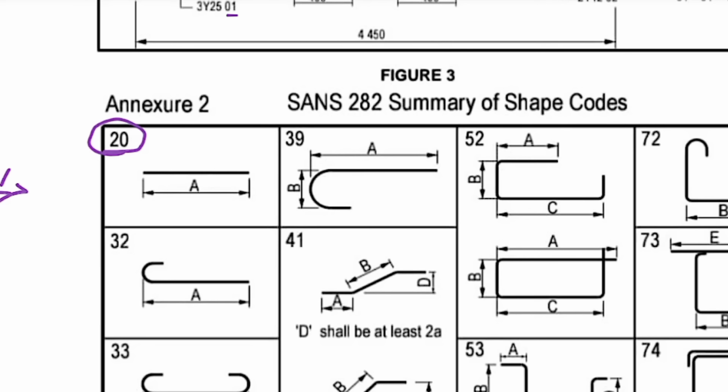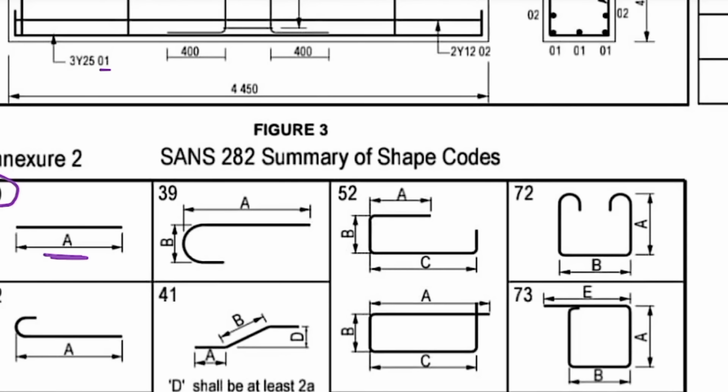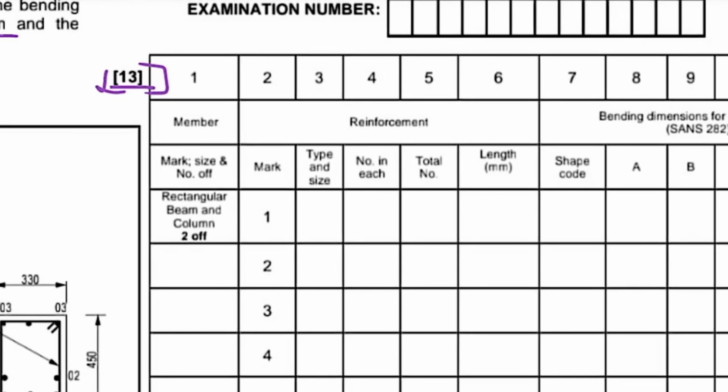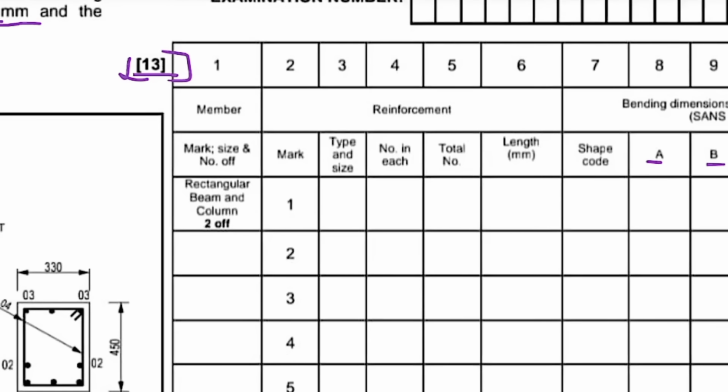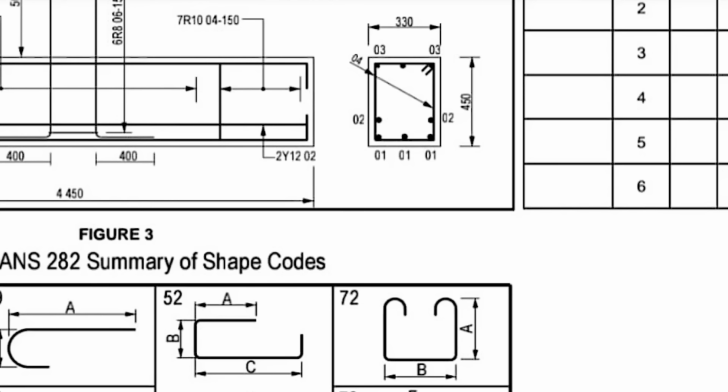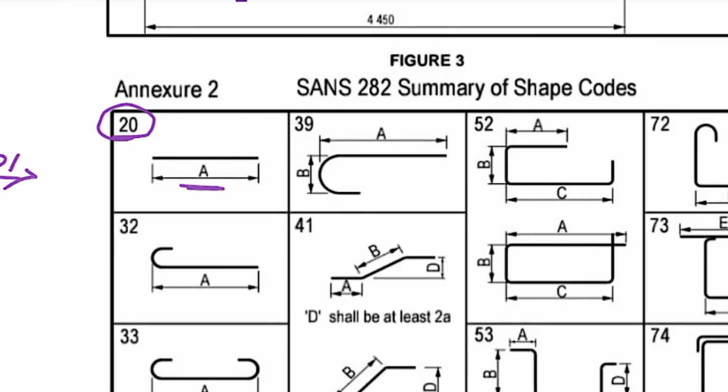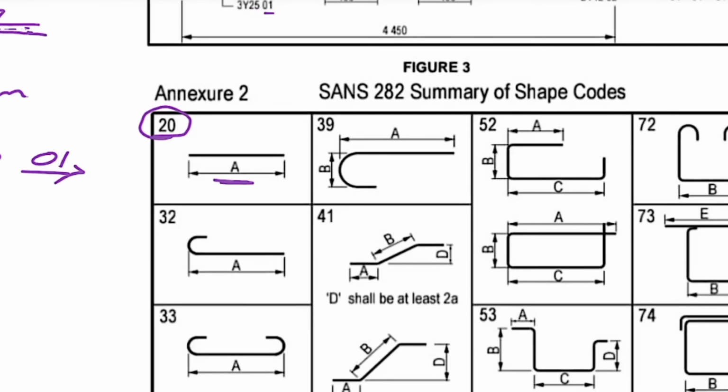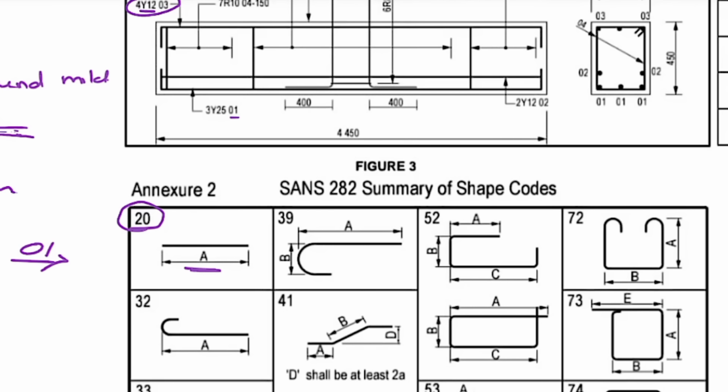And then this part here where we see A, it is this part that we'll need to put in our bending schedule. As you can see, this is just a dimension. We have A, we have B, we have C, we have D, E, and then OR. So these are the dimensions that we find from our shape chord. As you can see over here, chord 20, we have A, and then chord 39, we have A and B. So we will need this summary of shape chords when we are entering our steel bars into our bending schedule.